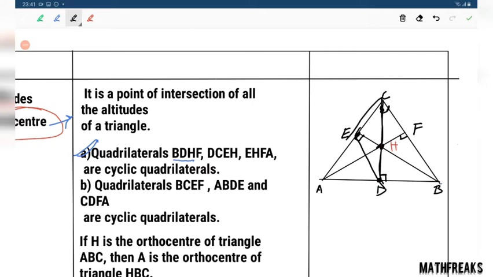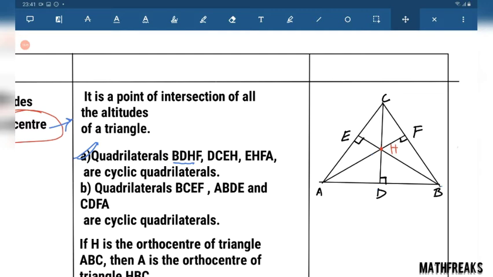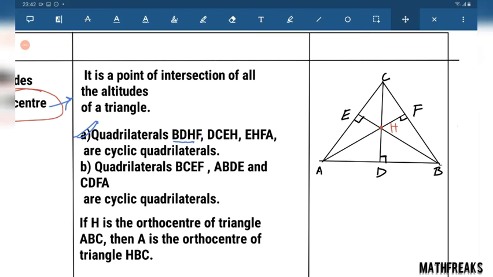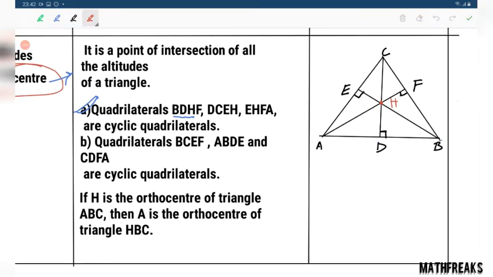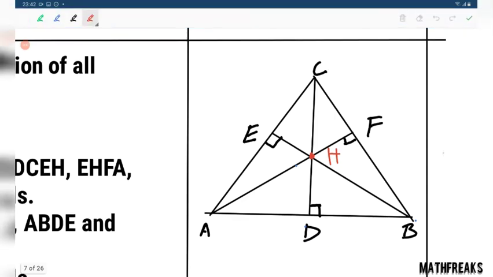This is a triangle. Just forgot this. The first point: quadrilateral BDHF